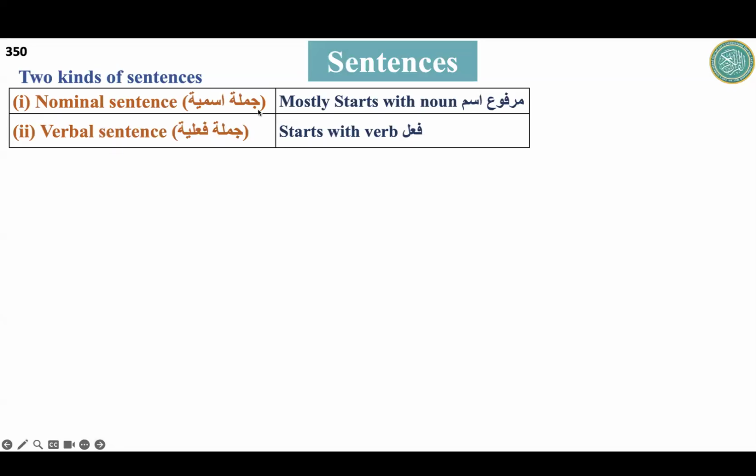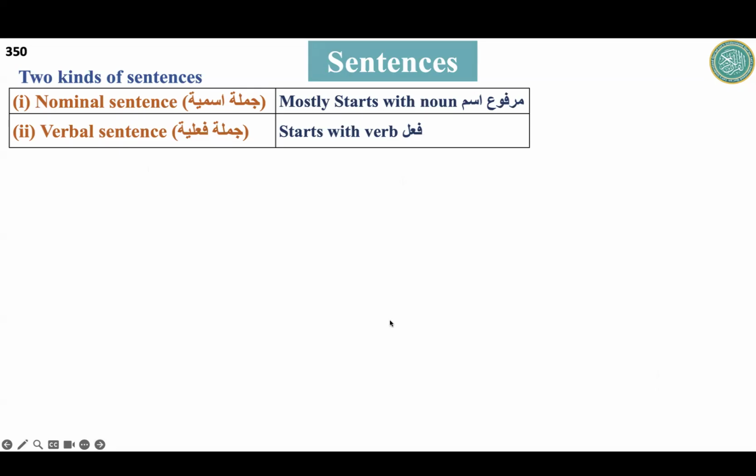A nominal sentence mostly starts with a noun, and that will be in rafa status. And the verbal sentence, as the name says, starts with a verb. So we have two types of sentences.